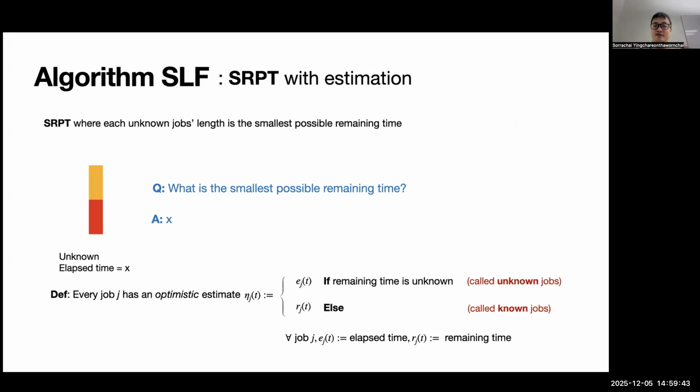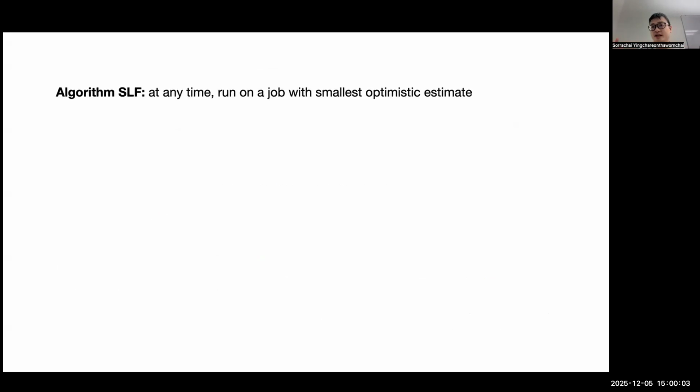So I can formally define the estimate as follows. Every job receives an optimistic estimate, which is either the elapsed time of that job, if the job is unknown, or exactly the remaining time if you know the length of the job. So we distinguish between known jobs and unknown jobs. Now we can state the algorithm in one line: at any time, I run the job with the smallest optimistic estimate.